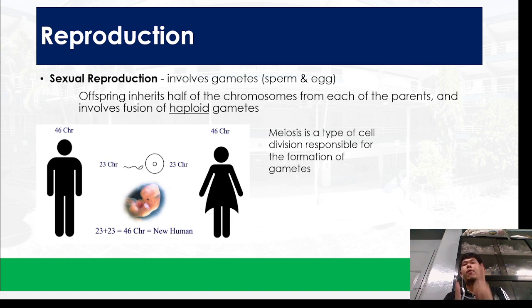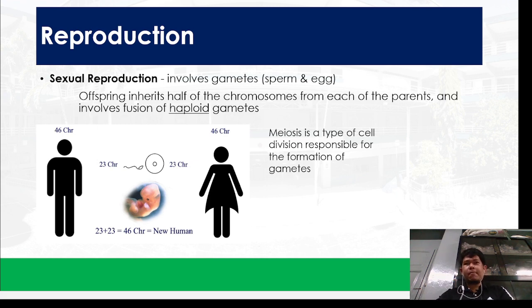So for example, this pair is the chromosome 1. So chromosome 1 pod ni, and then another pair pod, chromosome 2, another pair na pod, chromosome 3, and up to the 23rd pair. Sa 23rd pair na to, those are actually the sex chromosomes. The X chromosome and the Y chromosome. So, moabot ra tayo nga part sa atong genetics and molecular biology.